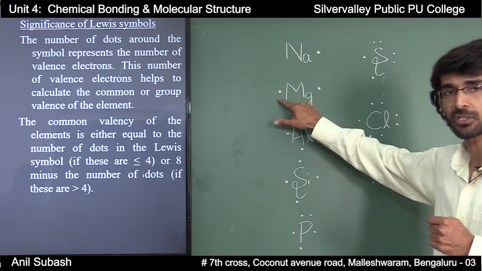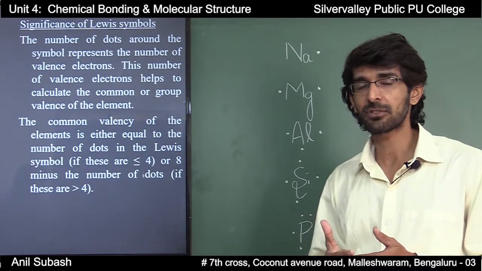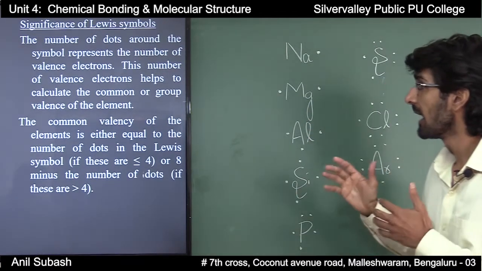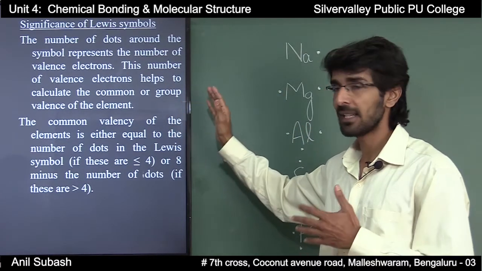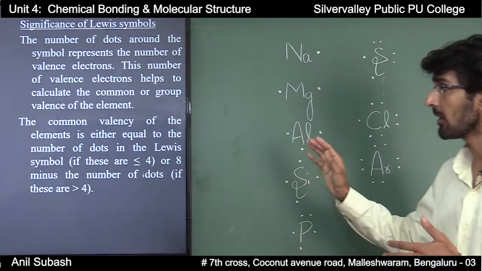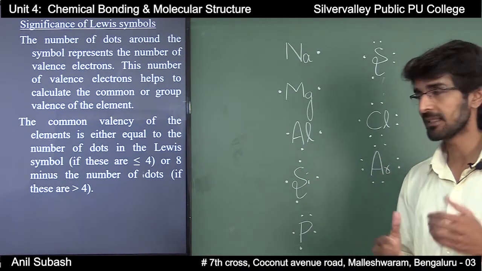There are 2 dots around magnesium, which represents 2 valence electrons around magnesium, and this number of valence electrons will help to calculate the common or group valency of the element. How? We will learn that now.